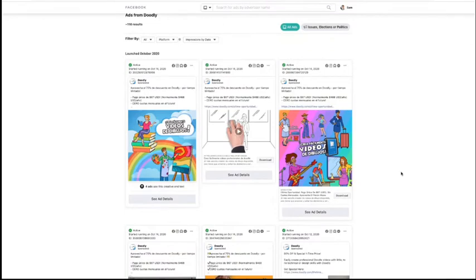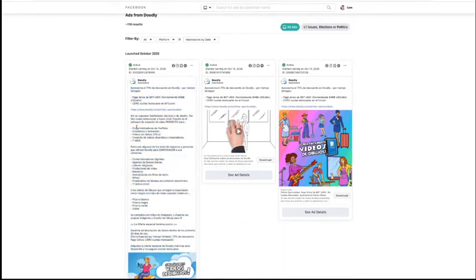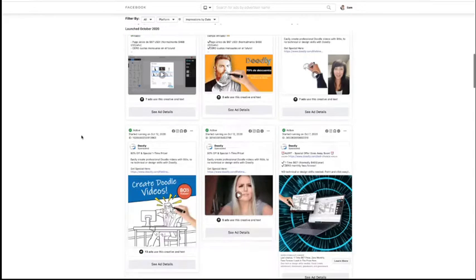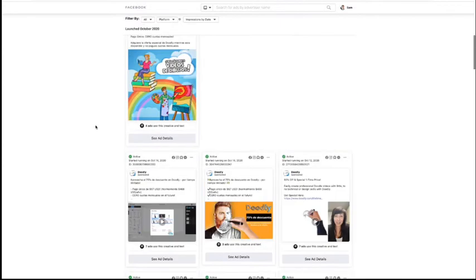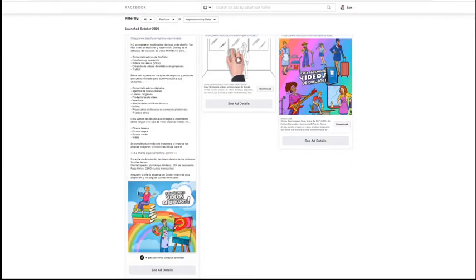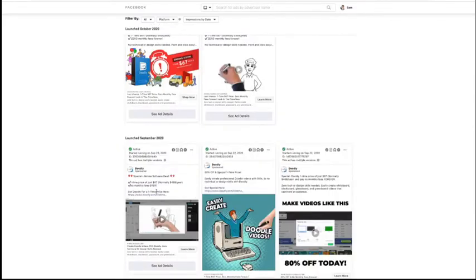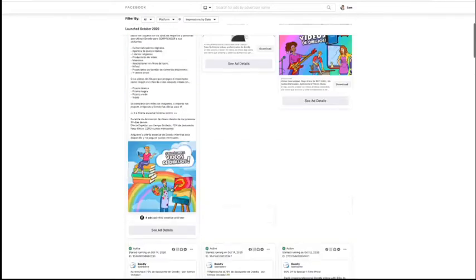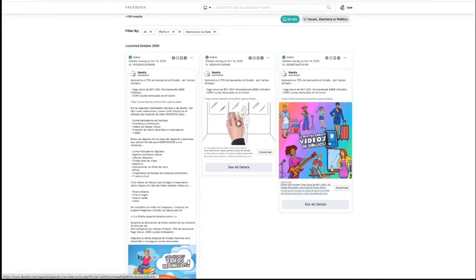Now, one of the things that I've just learned from doing this is that Doodly is not only advertising to an English market, which if I'm a video advertiser is very interesting to me, because I should then be advertising to similar markets to what they're advertising to. And you can see that Doodly's ads change depending on who they're targeting. So to their Spanish audience, they're using this specific type of ad, which is very interesting.